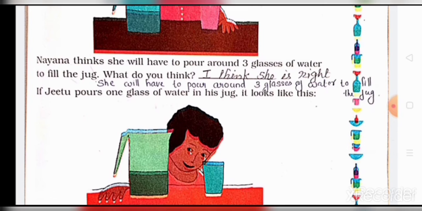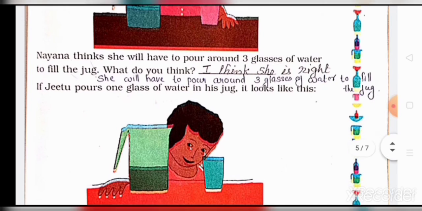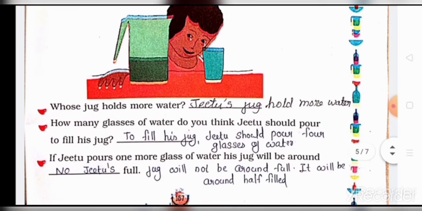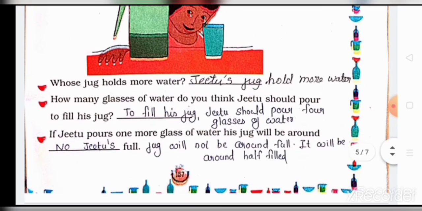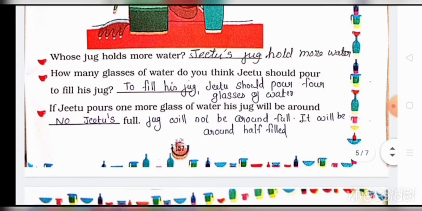If Jitu pours 1 glass of water in his jug, it will look like this. Whose jug holds more water? Jitu's jug holds more water. How many glasses of water do you think Jitu should pour to fill his jug? To fill his jug, Jitu should pour 4 glasses of water. If Jitu pours 1 more glass of water, will his jug be full? No, Jitu's jug will not be full. It will be around half filled.